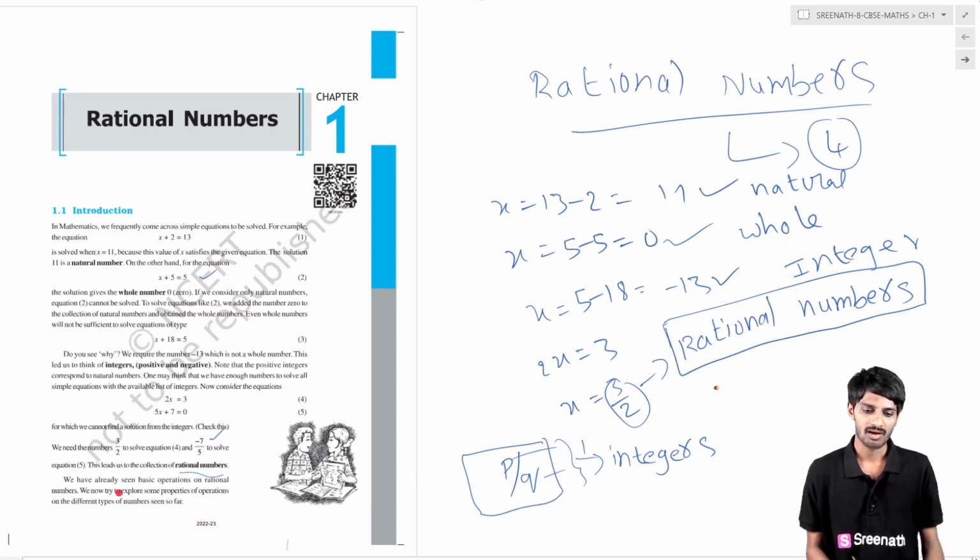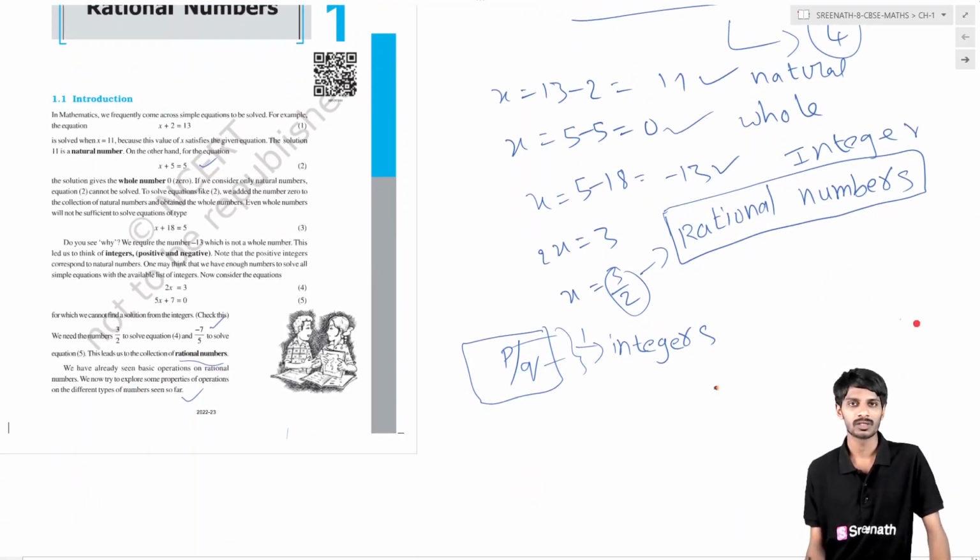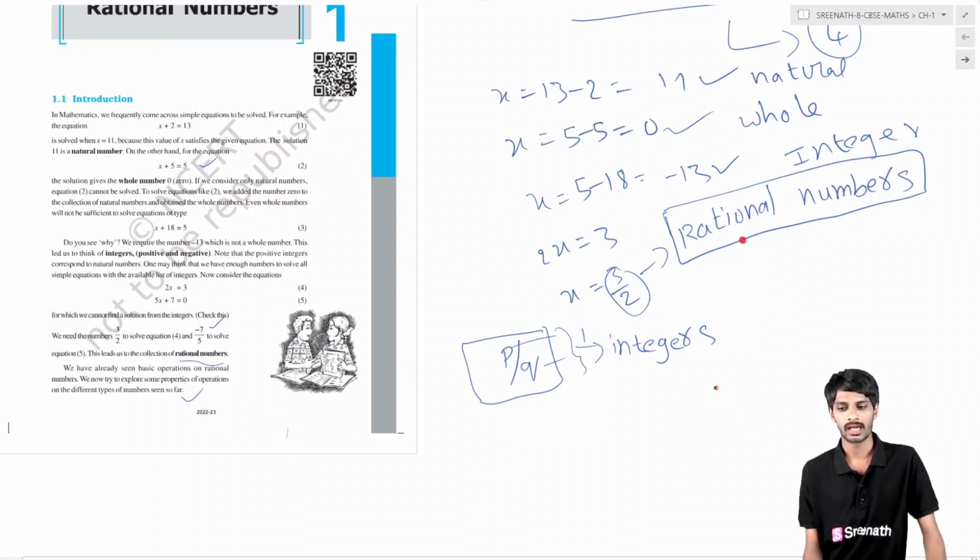We have already seen basic operations on rational numbers. We now try to explore some properties of operations on the different types of numbers seen so far. In our previous classes we have encountered rational numbers, and they are in the form of p by q. What are the few things we have to remember?